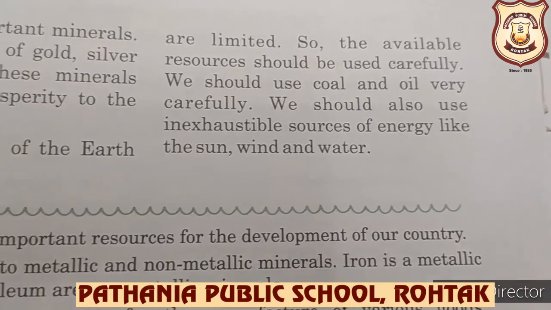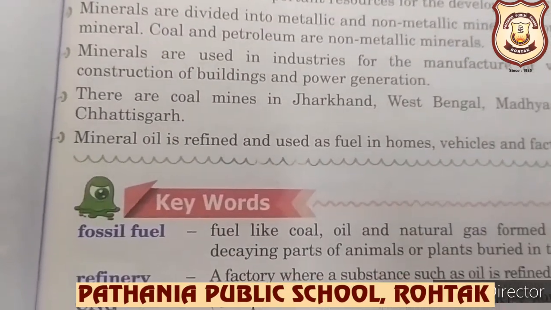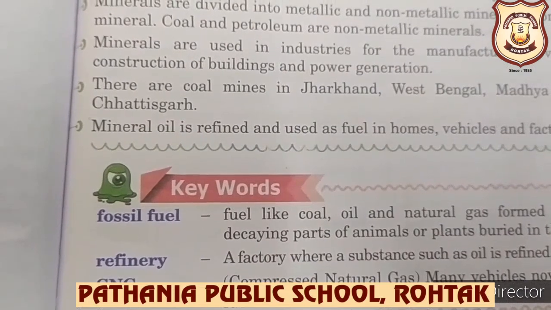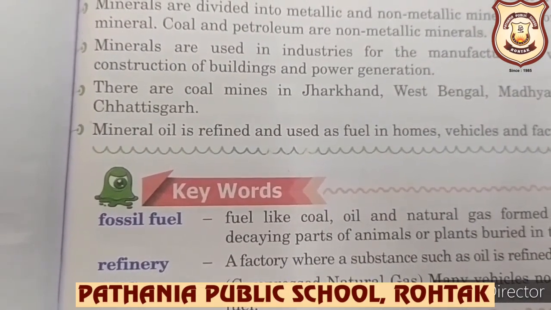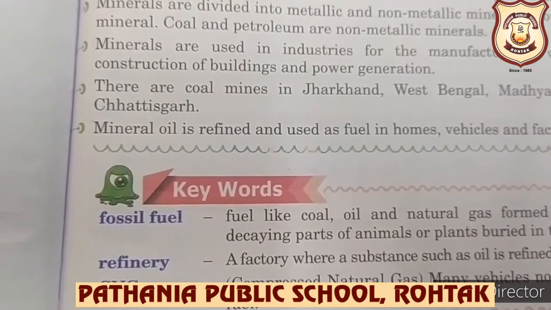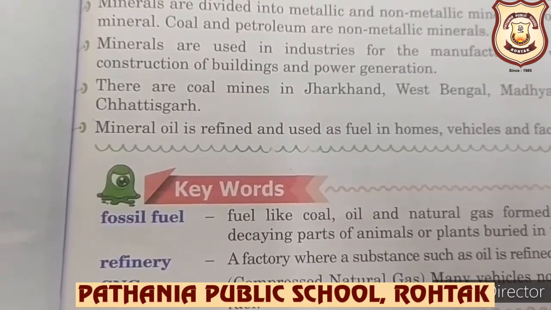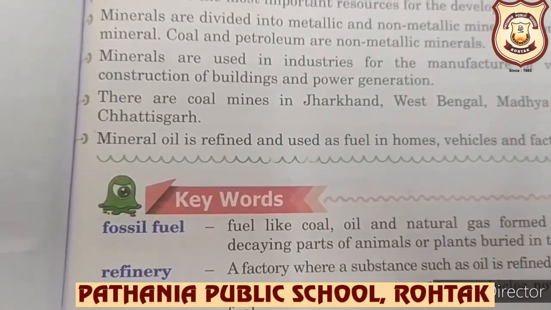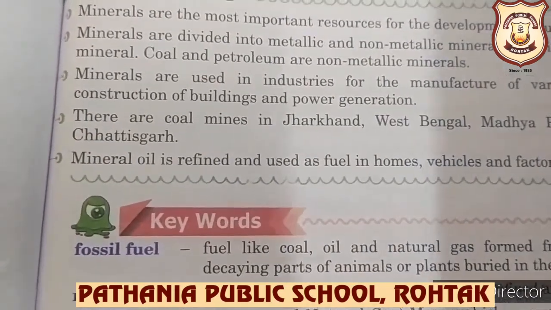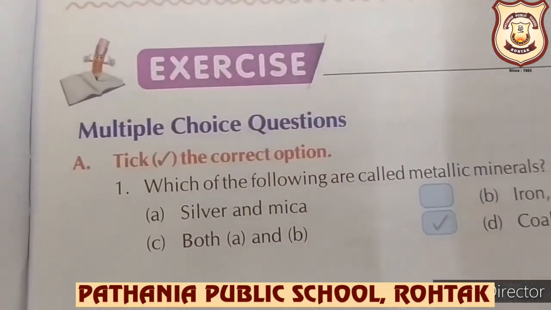That is fossil fuel. And what is alloy? It is formed by mixing two or more metals. That is called alloy. Crude oil: raw mineral oil which is taken out from the oil fields and cannot be used without refining. That is crude oil.